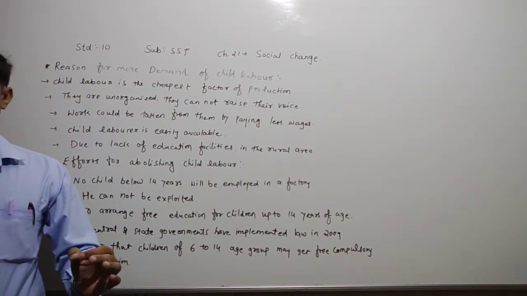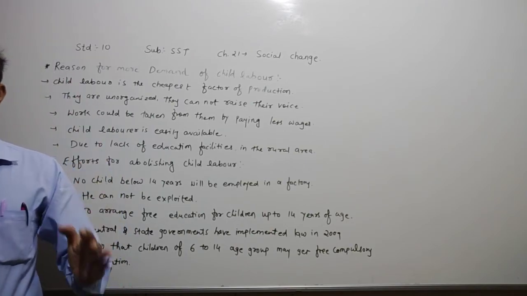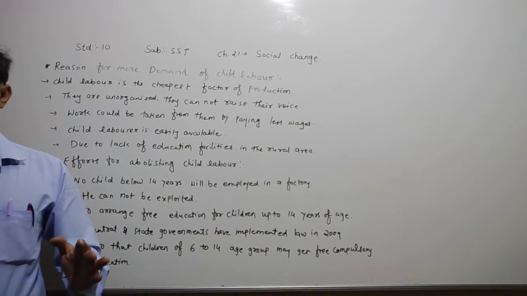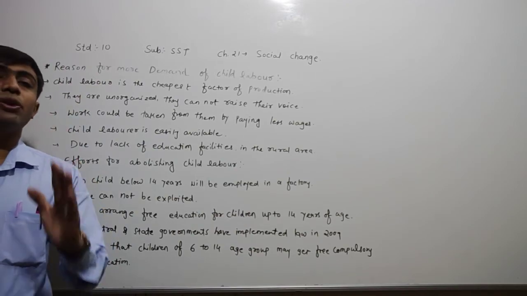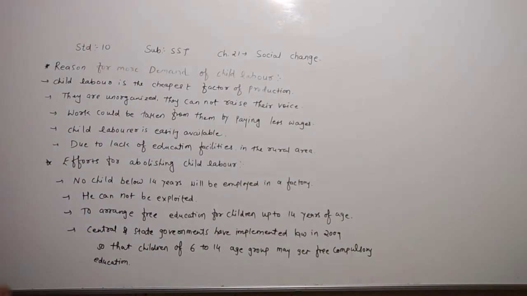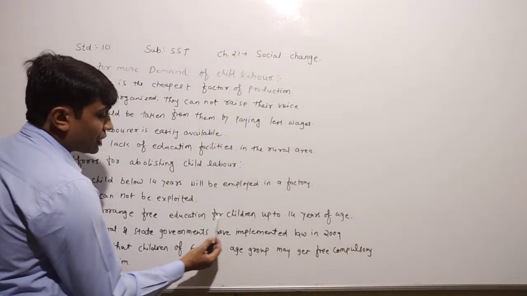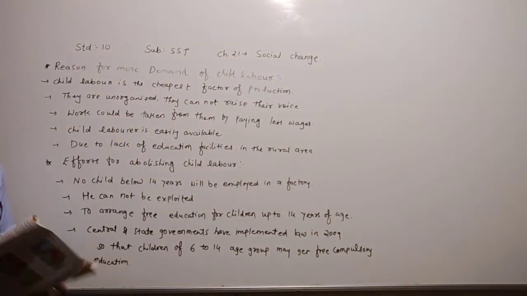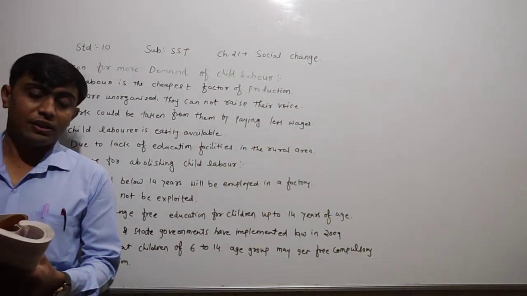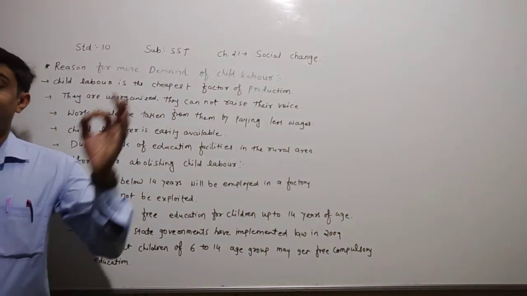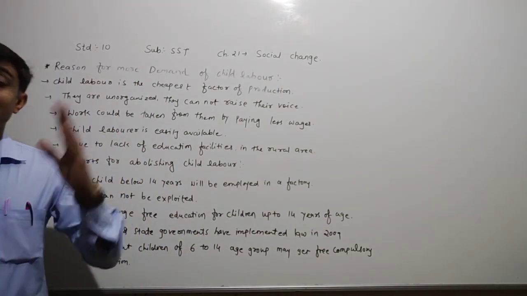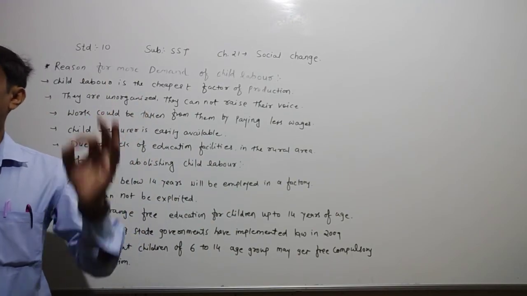After the implementation of the constitution, or within 10 years, the government will have to arrange free education for children up to 14 years of age. They are saying that the government has to arrange free education for children up to 14 years of age. And according to that, dear children, we know very well that the central and the state governments have implemented laws in relation to this.